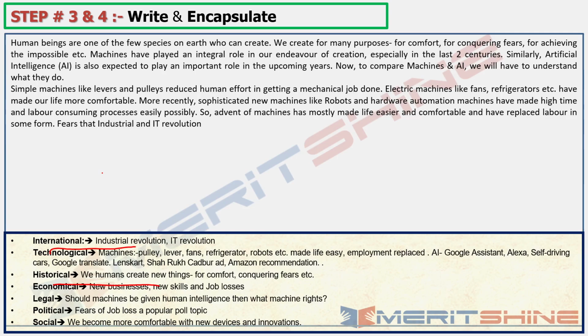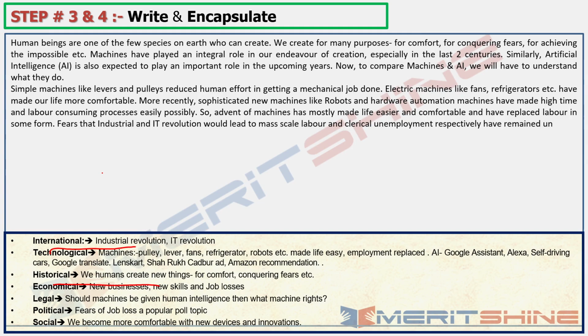That's what happened. So let's write that: fears that industrial and IT revolution would lead to mass scale labor and clerical unemployment respectively, because both were different, respectively, have remained unfounded.